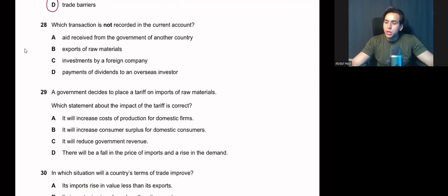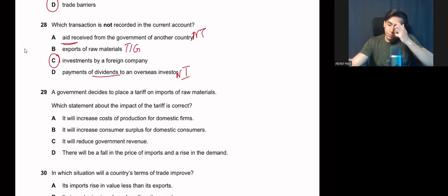Which transaction is not recorded in the current account? So aid is recorded in net transfer. Export of raw material is recorded in trade in goods. Investment is not recorded in the current account. Dividends are paid, so they are recorded in net income, primary income.